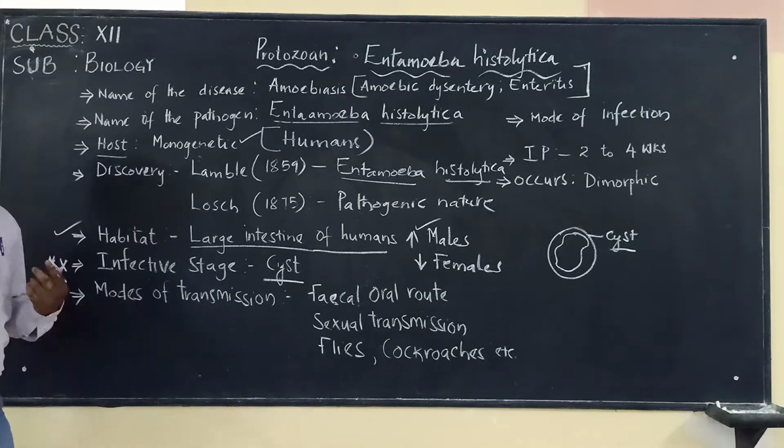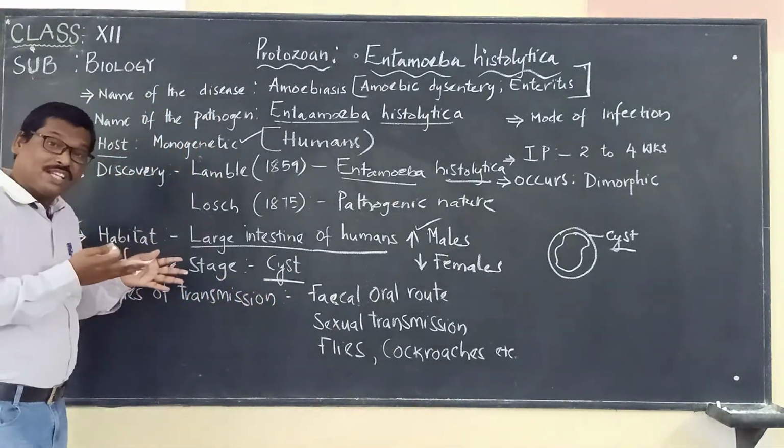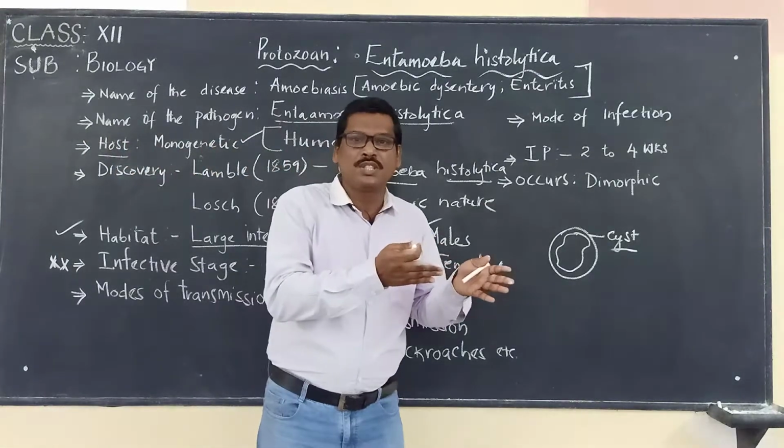Now, modes of transmission. How is this disease spreading from one person to another?